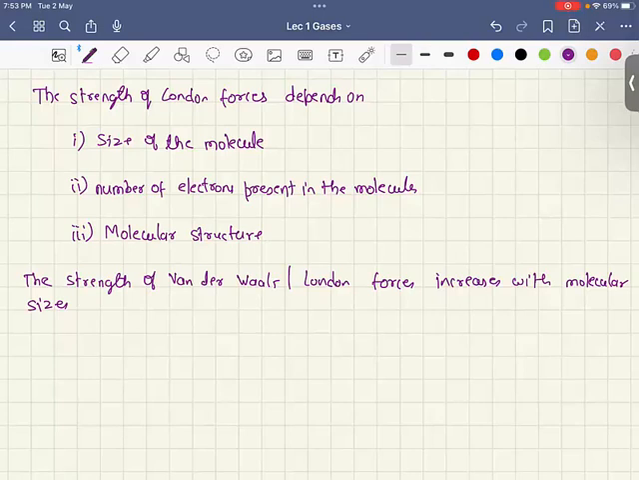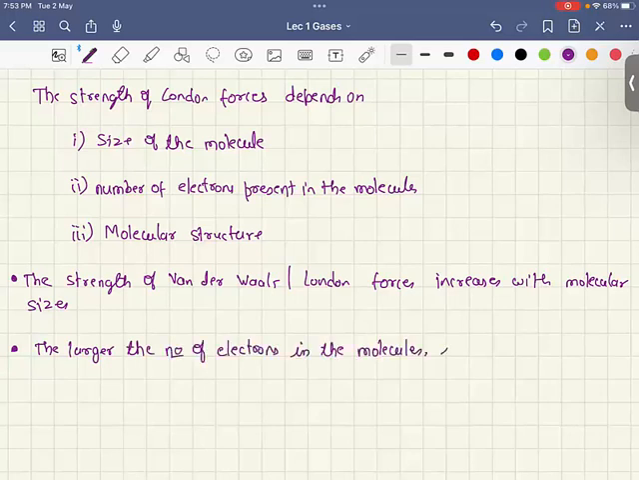Moreover, the larger the number of electrons in the molecule, the greater is the chance of distortion of electron clouds. This is number one, this is number two: the larger the number of electrons in the molecules, the greater is the chance of distortion of the electron cloud.